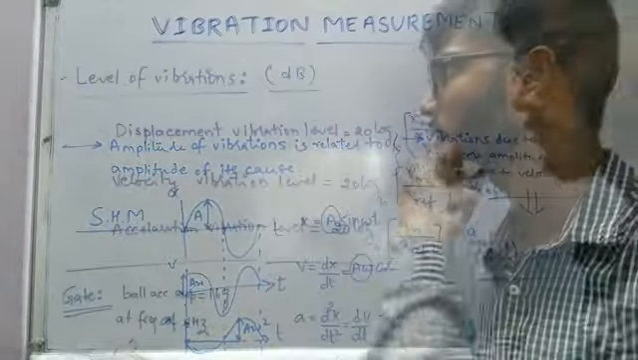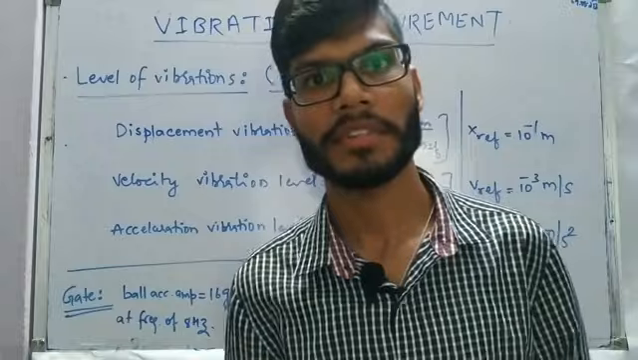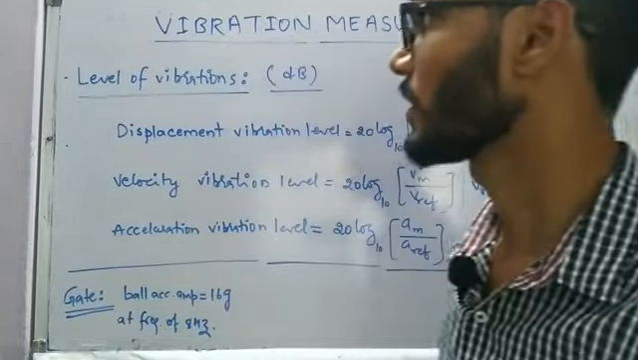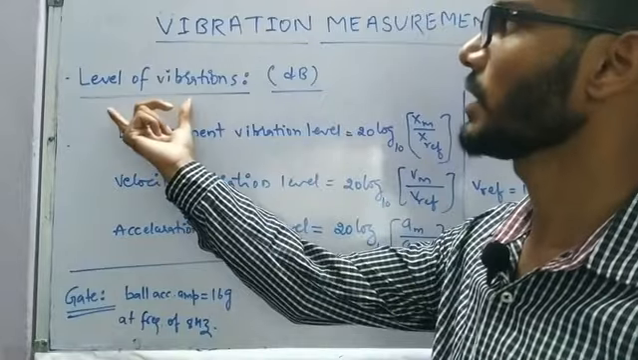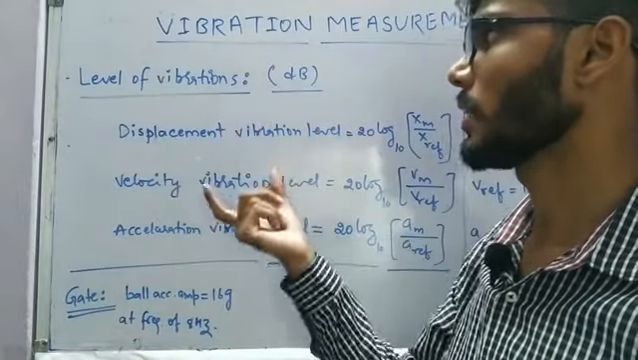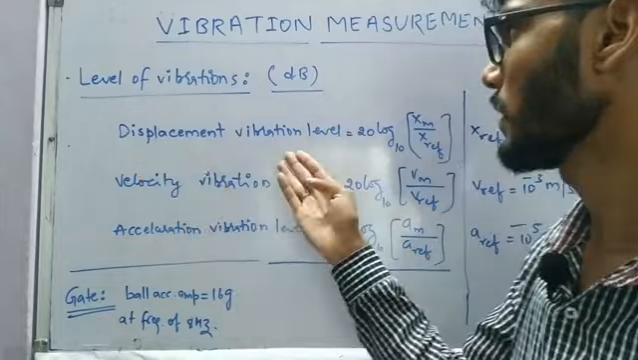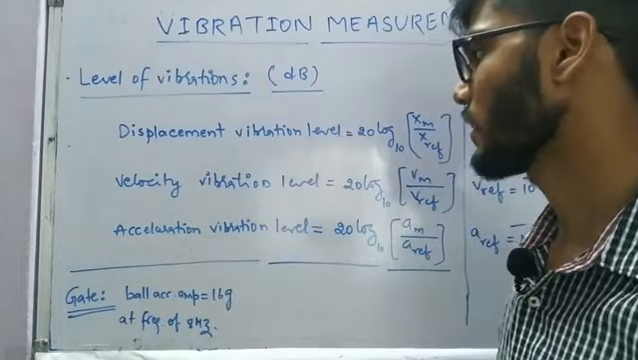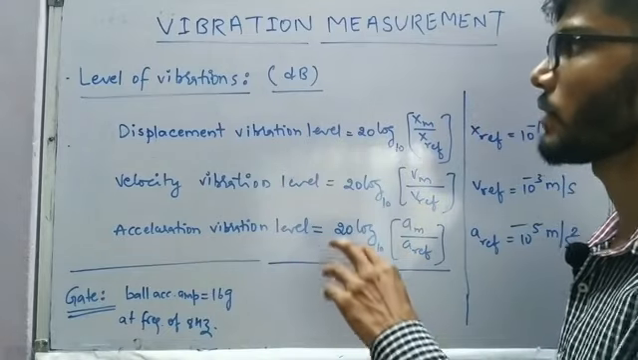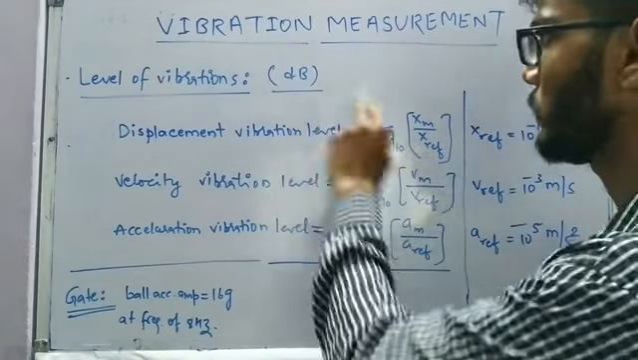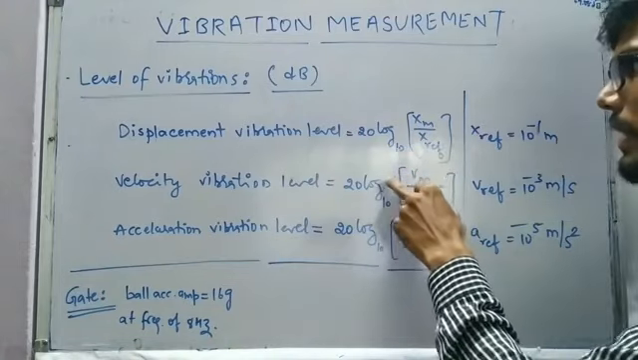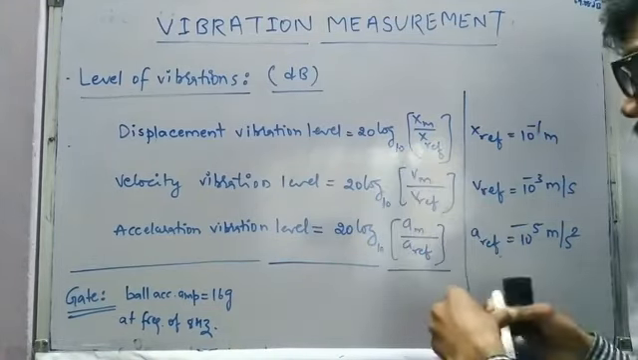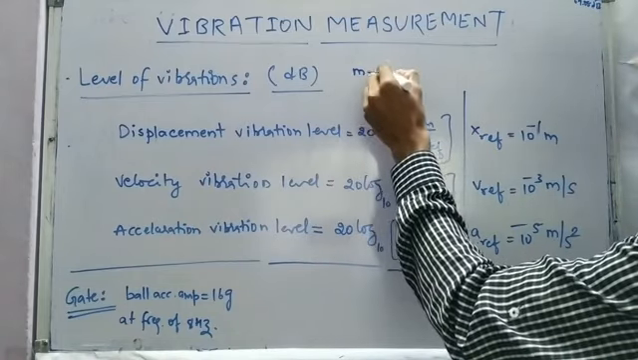Adding on to our concept, as I mentioned, the vibration can happen due to the displacement, velocity or acceleration, right? So we can have the level of vibrations due to all three of them. We have displacement vibration level, velocity vibration level, or acceleration vibration level. We are trying to calculate the vibration levels in terms of decibel. To do so, we have three different formulas: 20 log base 10 of x m by x reference, where m can be taken as the measured value,